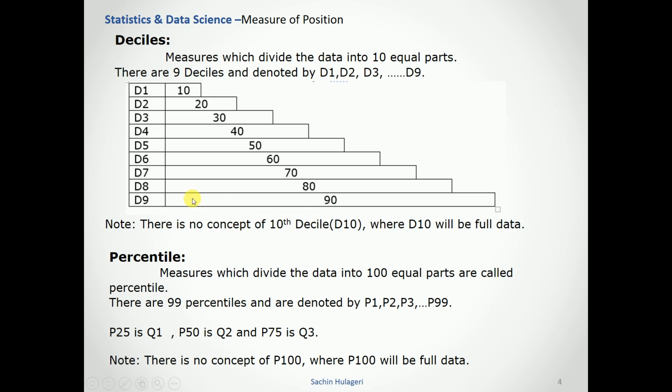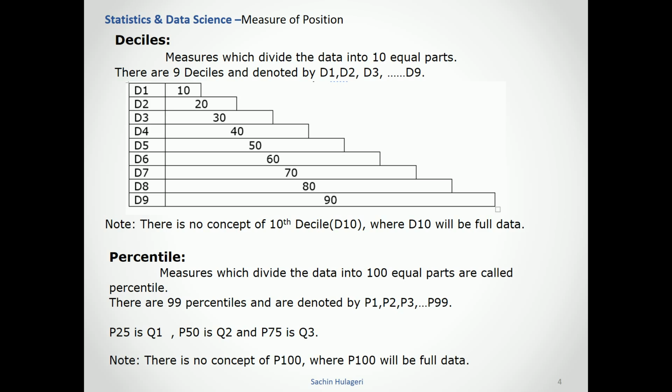Note, as with quartiles, there is no concept of a 10th decile, because the 10th decile itself is 100% of the data. It represents the full data.